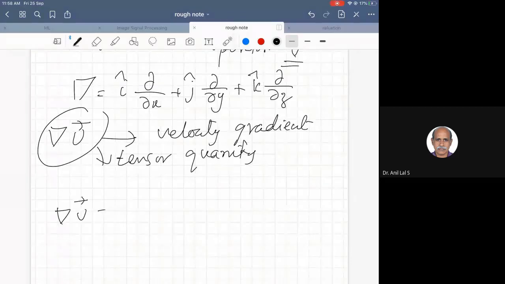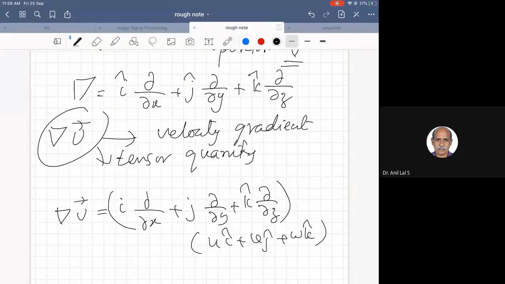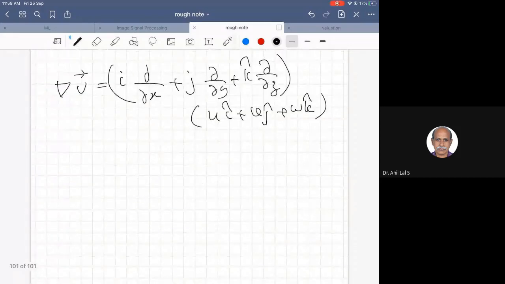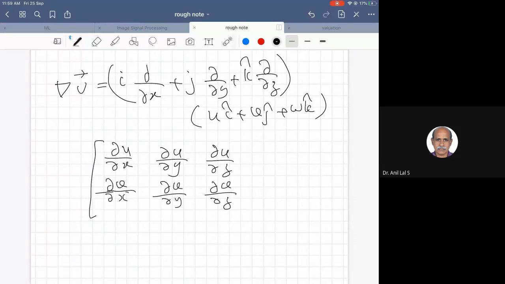We wrote the matrix expression: dou u by dou x, dou u by dou y, dou u by dou z; dou v by dou x, dou v by dou y, dou v by dou z; dou w by dou x, dou w by dou y, dou w by dou z.